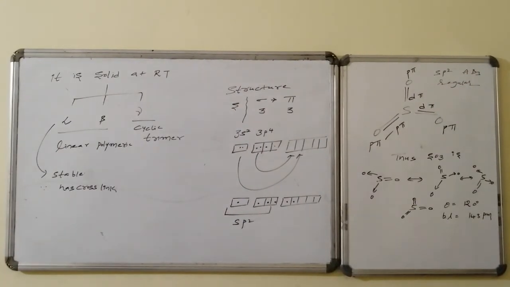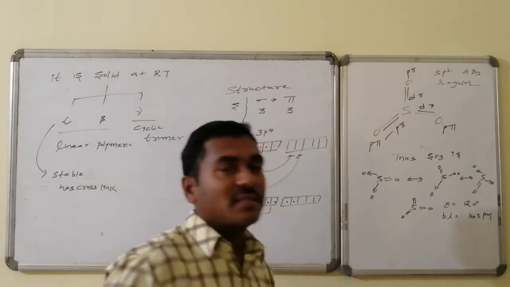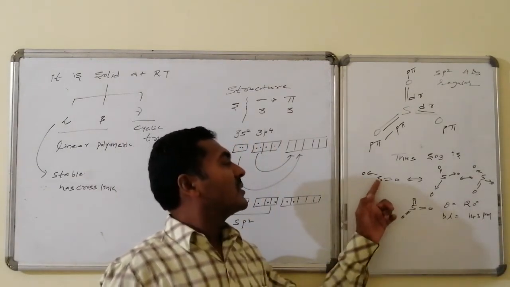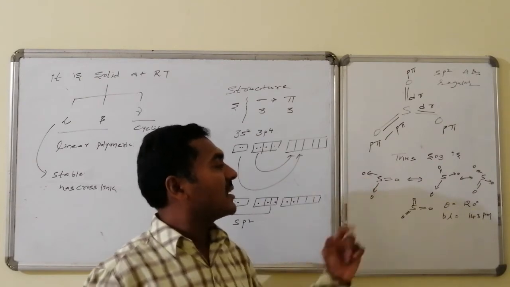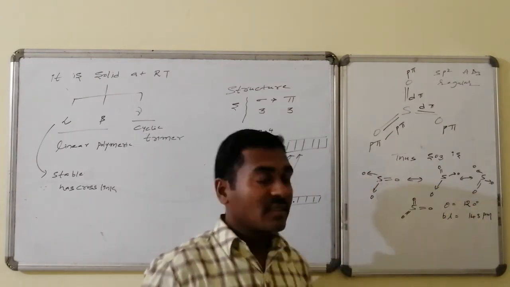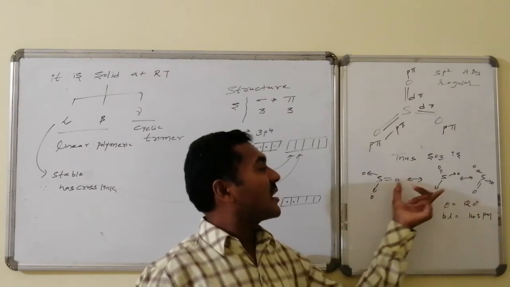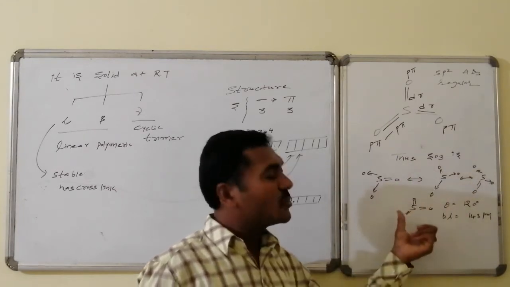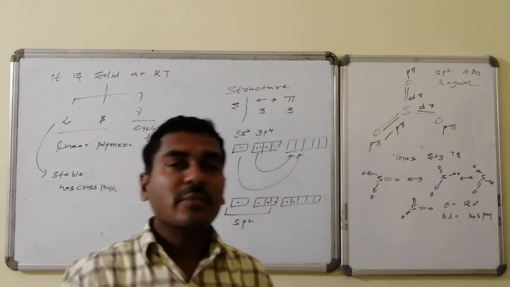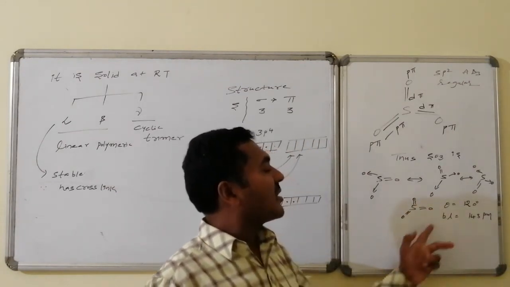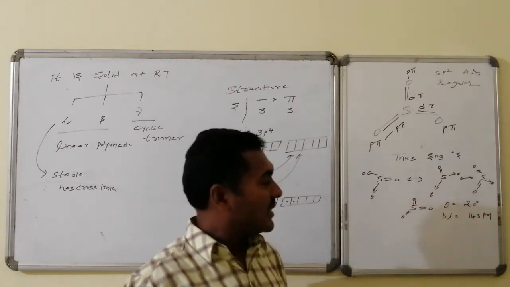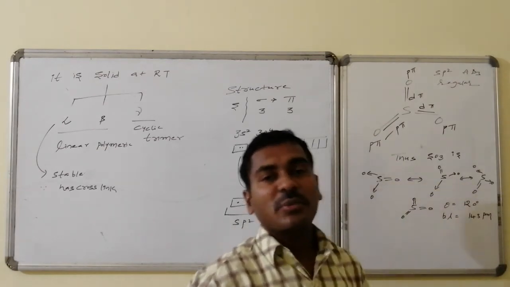Thus the sulfur trioxide molecule can be assumed as a resonance hybrid of S double bond O followed by coordinate covalent bonds with oxygen and the oxygen. These are 3 structures. The hybridized structure is a combination of these 3. We can assume it in the form of sigma and pi bonds, that is 3 sigma bonds followed by 3 pi bonds combination. Theta is equal to 120 degrees and the bond length is found to be